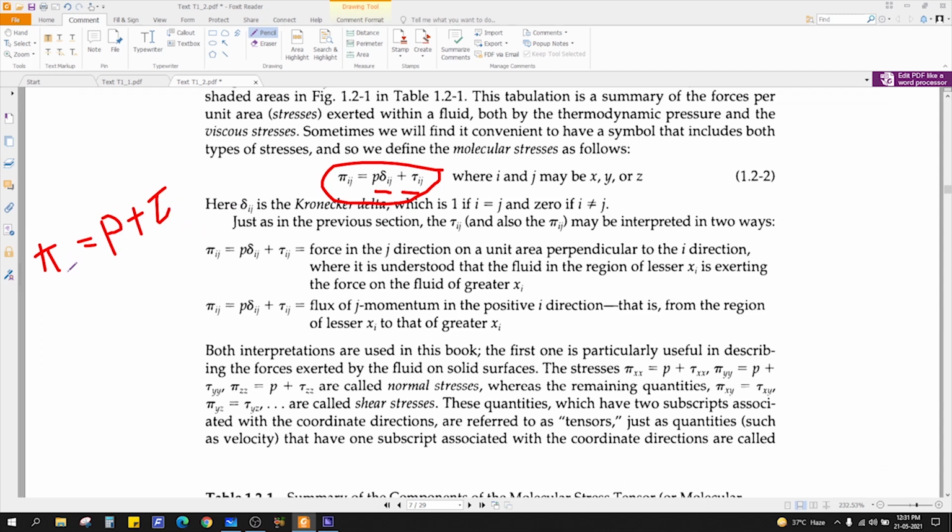And to accommodate all the shear stresses and pressure force in all directions, we have two indices. Remember, we define a tensor with two indices, right? So this will be p. See, pressure is a scalar, so we have to use this Kronecker delta ij, and tau we have ij.